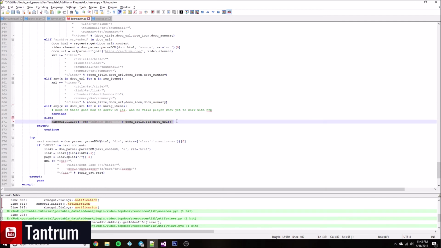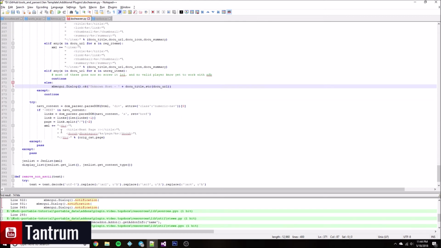And if it's not in those, and it's not in anything above that, then it will give the user a prompt that says, hey, this is an unknown host, and it gives them the URL. You can remove that code, but what this else does is it lets the user know that one's unplayable. It tells them what the URL is, so that they can report it back to whether it's me or you, and they can tell you, hey, I'm seeing this in here. And you can ask them, well, what videos were on the page when you were looking at it? And they can tell you, and it's easy to find that way. Or they can just tell you the category they were in, music or whatever, and it makes it easier for you to find it and work on fixing that.